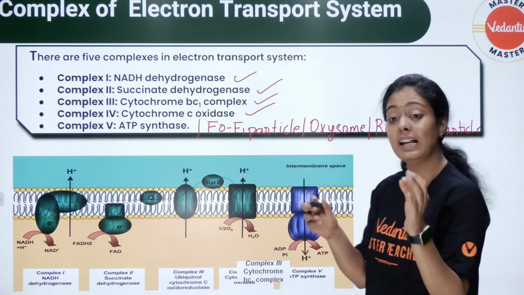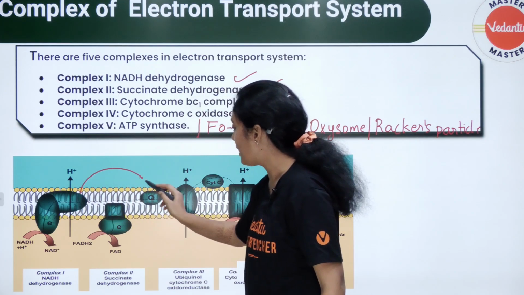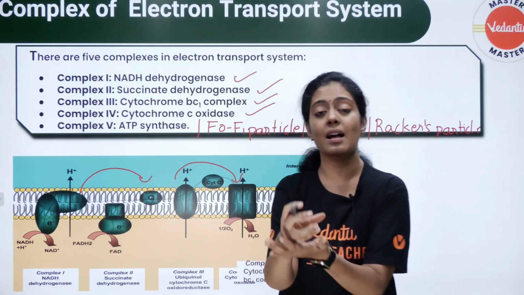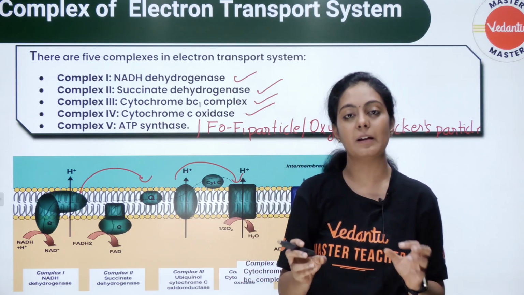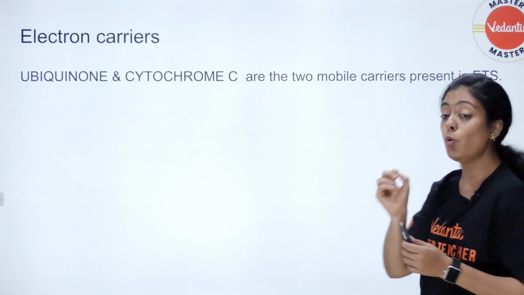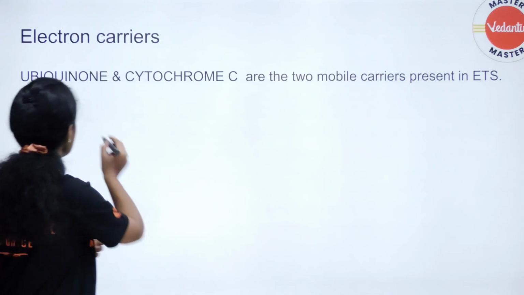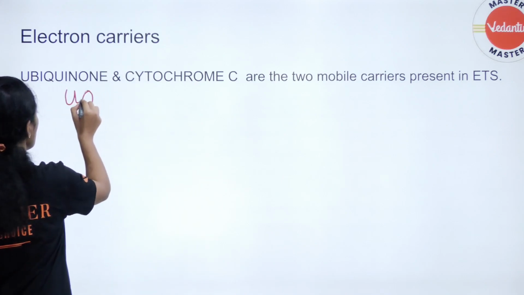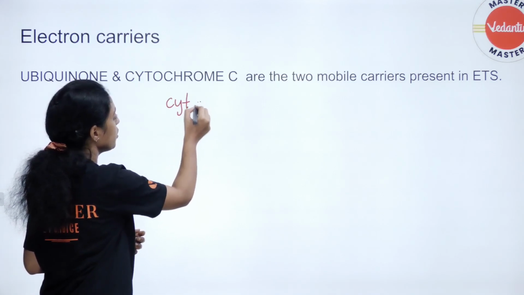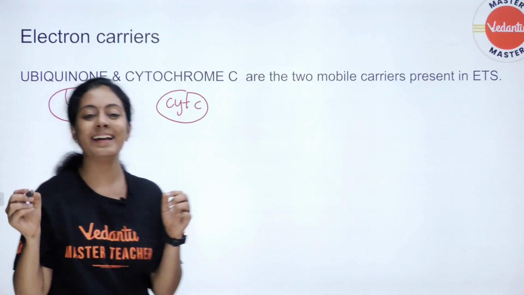So நான் என்ன சொன்னேன்? Electron transport system. So electron will be transported from one complex to another complex, right? So it has to be transported via a carrier. Okay, and the carrier pair என்னன்னா you have ubiquinone. என்னதுப்பா? ubiquinone. அதை வந்து நம்ம ஷார்ட்டா UQ ன்னு சொல்றோம். இல்லாட்டி we also call it as cytochrome C. இது ரெண்டுமே என்ன பசங்களா? mobile carriers.